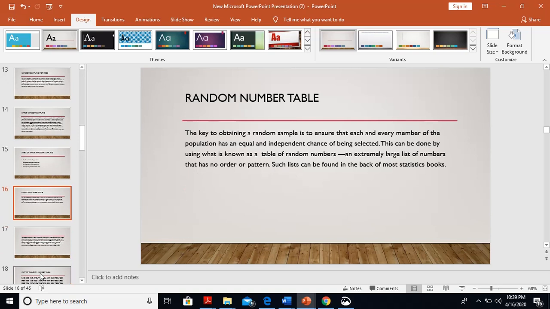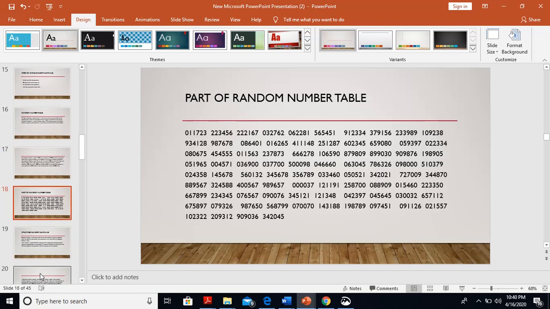Random number table. The key to obtaining a random sample is to ensure that each and every member of the population has an equal and independent chance of being selected. This can be done by using what is known as the table of random numbers, an extremely large list of numbers that has no order or pattern. Such a list can be found in the back of most statistics books and even on computer websites. The example is given here. This is part of a random number table.